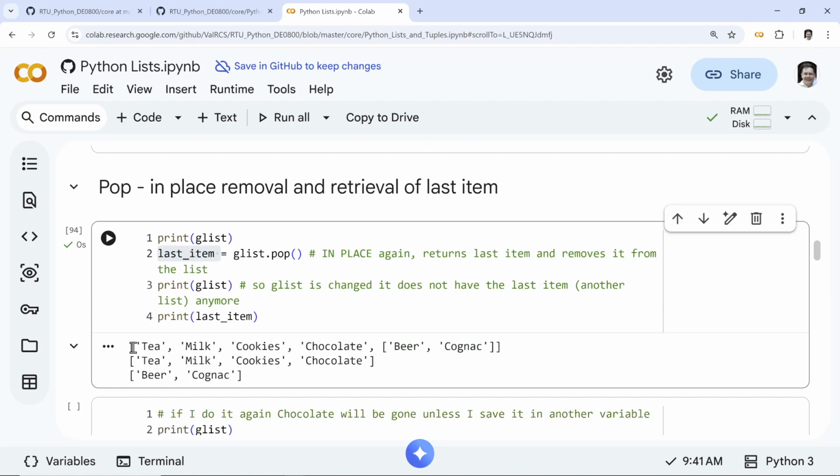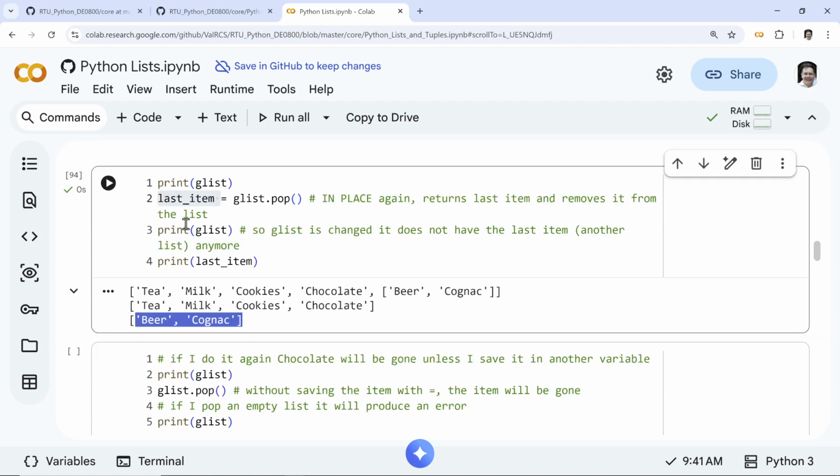So originally I had beer and cognac in my afternoon tea set, which is not appropriate, right? So I got my original back, and I have the last item separately. It's not part of the original anymore, right? So I'm not going to do it again, but my chocolate will be. So if I do it again, it'll be chocolate gone, cookies, milk, and tea, and so on, right?